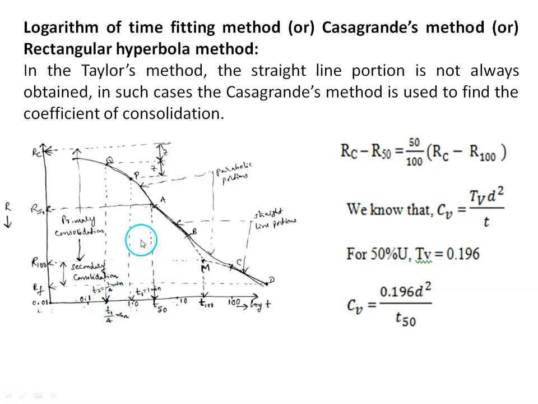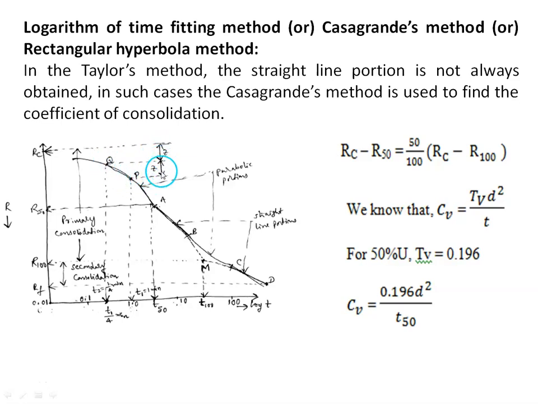Corresponding to these times, we select the points on the initial parabolic portion, represented with symbols P and Q. Then we find the vertical distance between these two points P and Q, and represent it as Z.